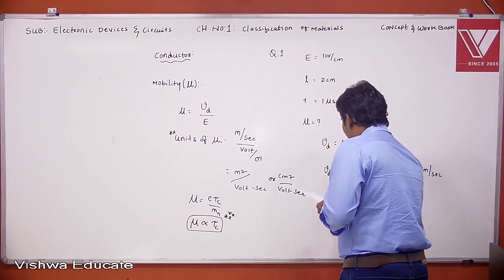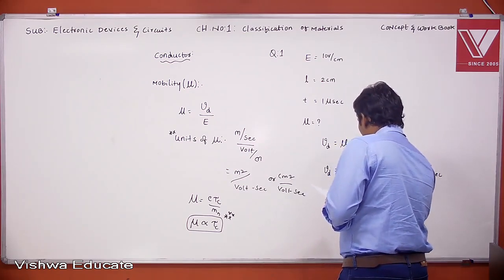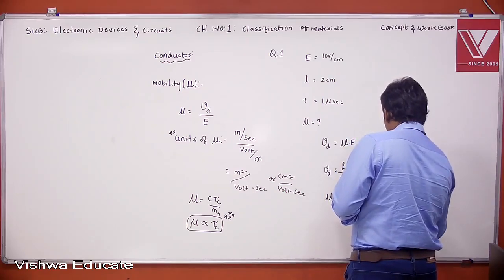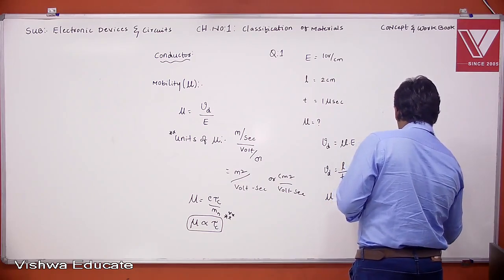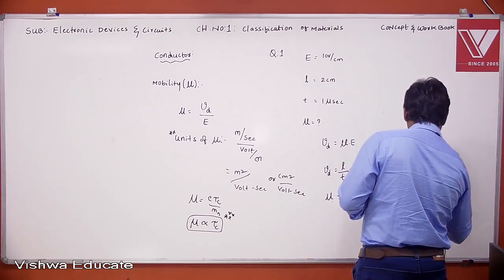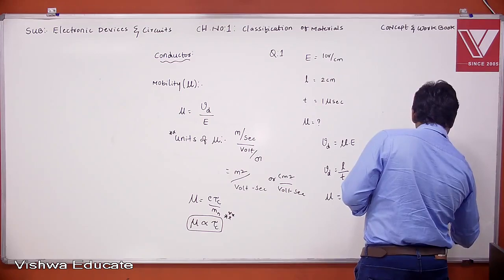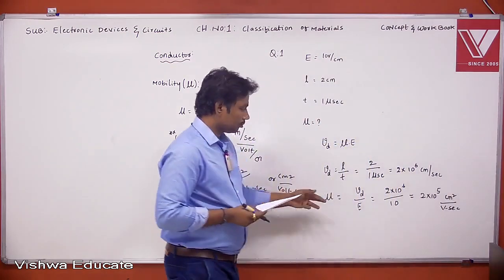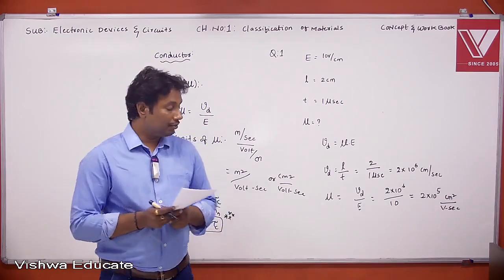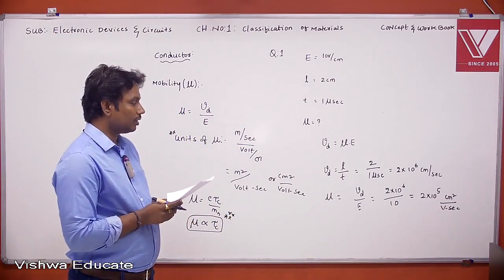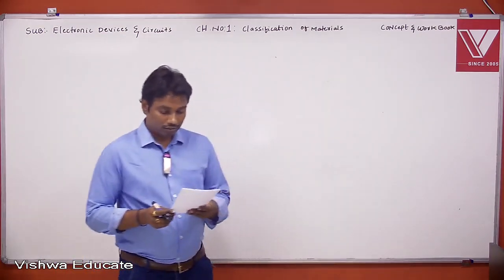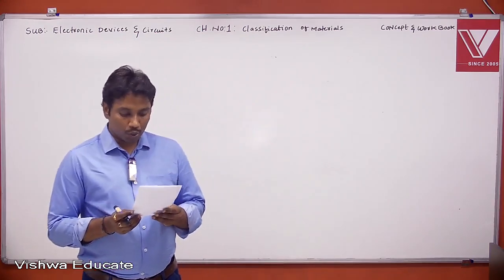Now what is the mobility? Mobility is nothing but Vd by E, that is 2 into 10 power 6 by 10. That is 2 into 10 power 5 centimeter square per volt second. The mobility of electron is 2 into 10 power 5 centimeter square per volt second. Copy. Example in your classroom workbook, question number 2.